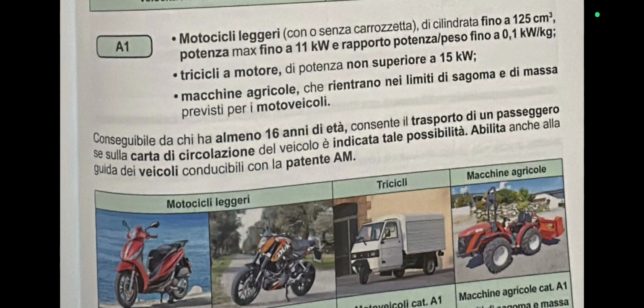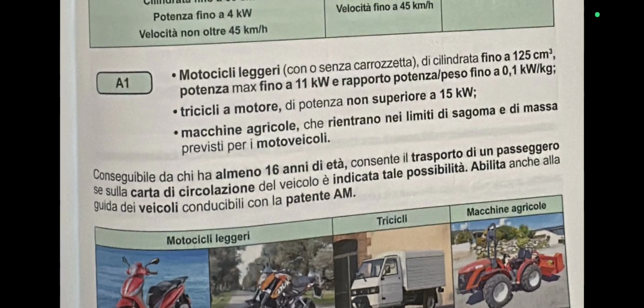Okay, we can use Patente A1 to drive them, con or senza carrozzetta, so with or without roof. Carrozzetta means roof. The cilindrata is up to 125 cm3, so the cylinder of their engine is up to 125 cm3. Potenza massima fino a 11 kilowatts, so their maximum power is up to 11 kilowatts. Rapporto potenza/peso, the power ratio is up to 0.1 kilowatts per kilogram.